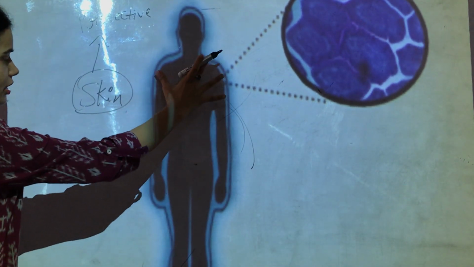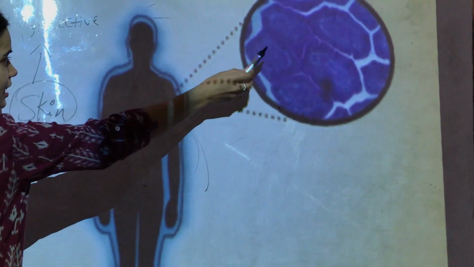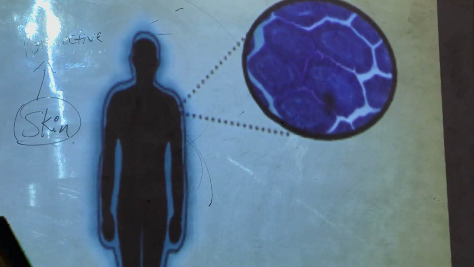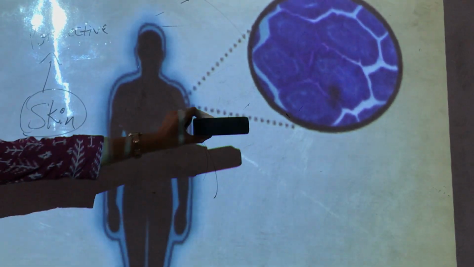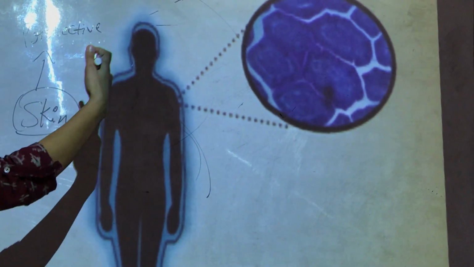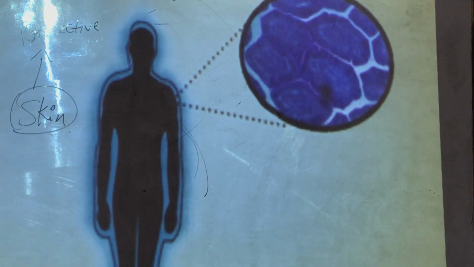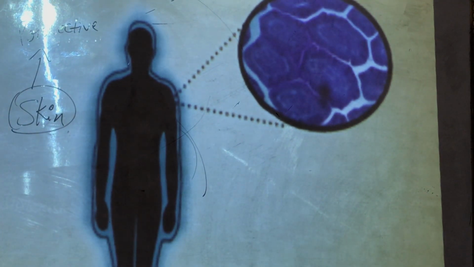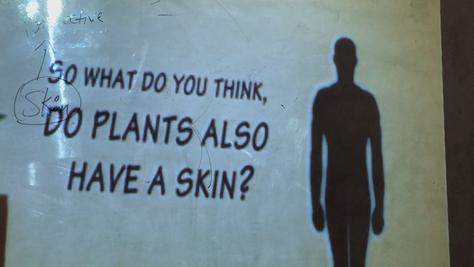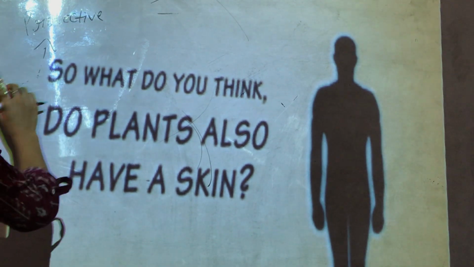If you zoom into your skin, you will see that it has these types of layers. It has so many different types of cells. That is called the skin tissues. They are your skin tissues. Now, what do you think? Do plants also have a skin?